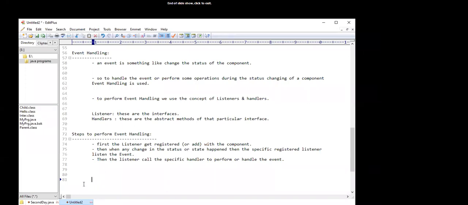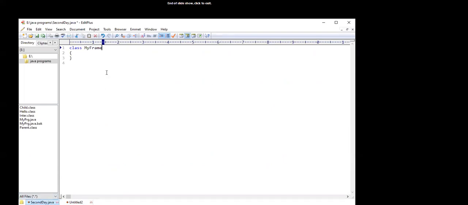The steps to perform event handling: if we have a class MyFrame, and we are importing javax dot swing. Swing is outdated, but to make you understand the concept of event handling, I am using the swing package.